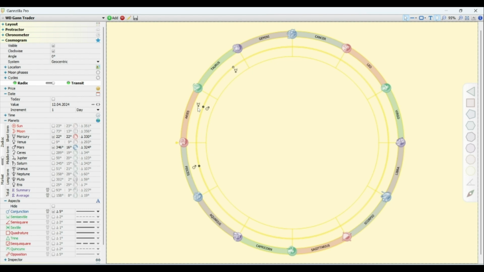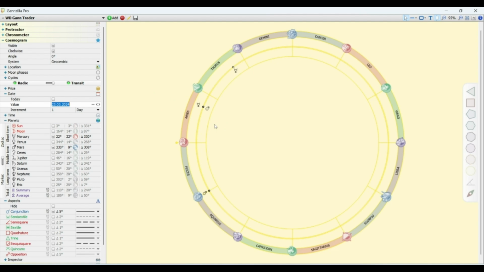Let us go into the past and check when there is a conjunction forming between Mars and Mercury, Radix and transit part only. Not transit planets, only transit and Radix, Mars and Mercury conjunction. So let's go in the past. From here you can go in the past and check when the next conjunction forms between the Mercury and Mars of Radix and transit. Here you can see that on the date 23 March 2024, there is the conjunction between the Mars and Mercury.